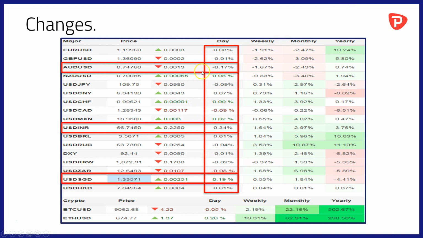First of all, further weakness in the Australian dollar, giving back around 0.17% yesterday against its US counterpart. Gains also for the dollar against the Indian rupee, where the greenback made 0.34%. And also against its Singaporean counterpart, with the US dollar gaining by 0.19% against the Singaporean currency.